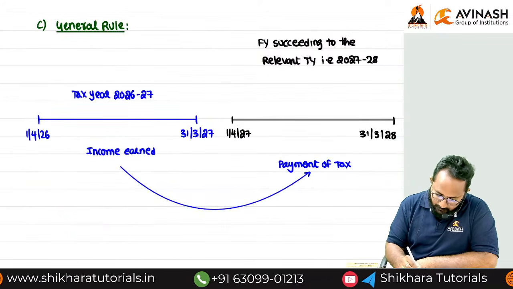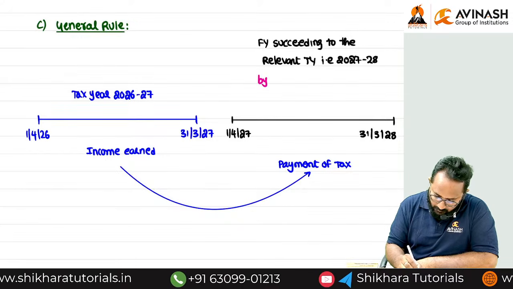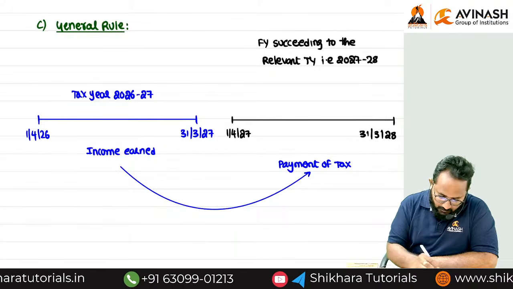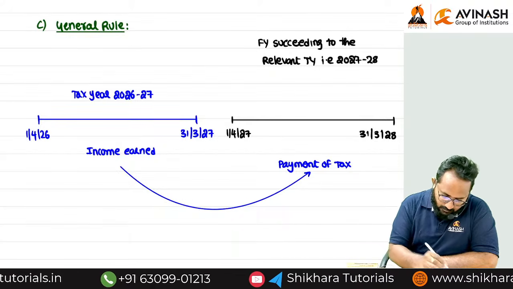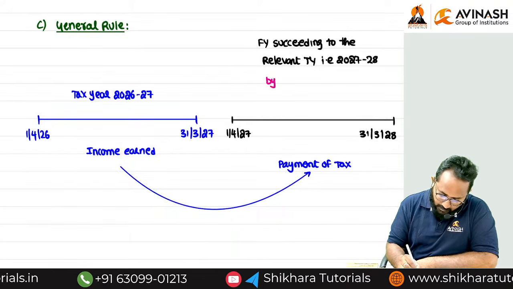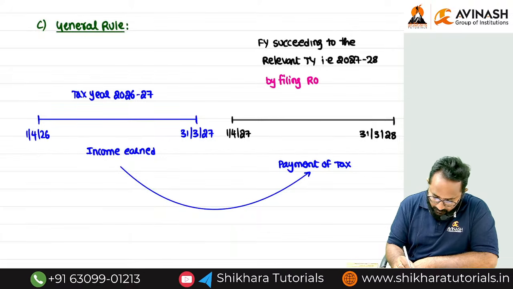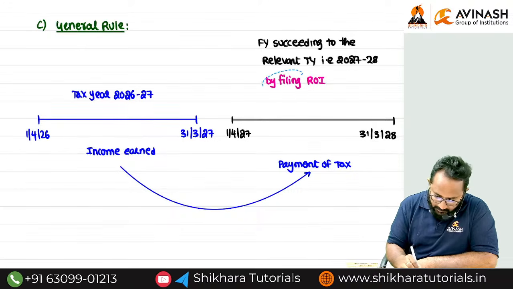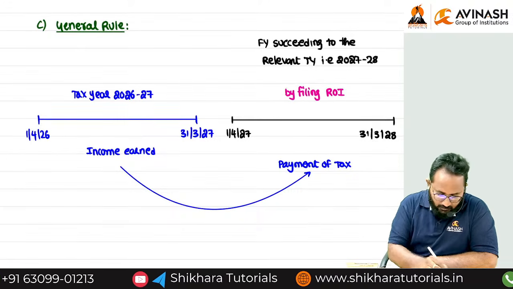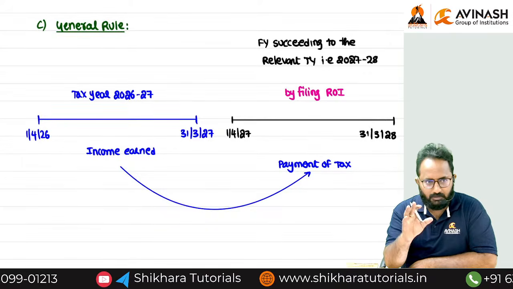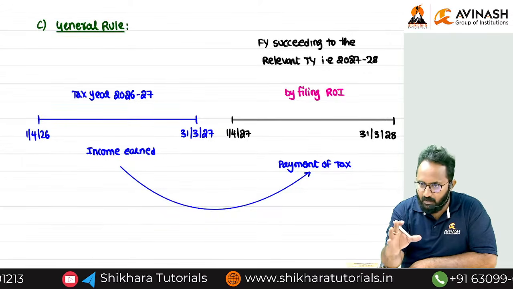So by way of payment of tax, definitely by filing the return of income we have to pay the tax. Here itself we want clarity on what due dates are available for filing the ROI.